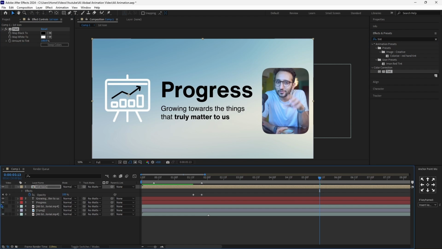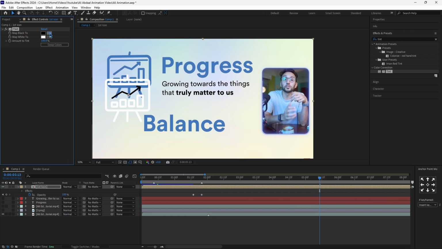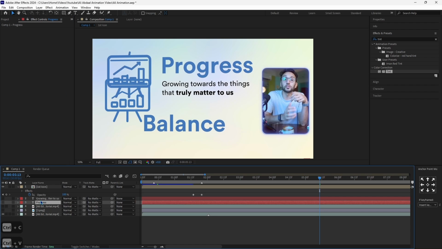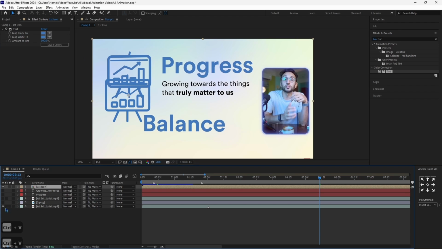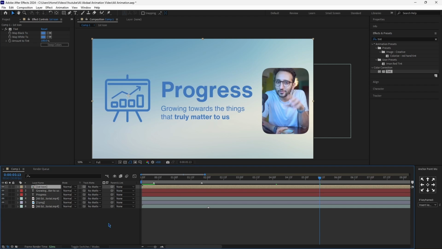And how I'll use the tint effect is I will simply go ahead and choose the color to this blue right here, and I will copy the effect on the text and the icon, so that now if I enable my layers, as you can see, everything is of the same blue used by Ali.